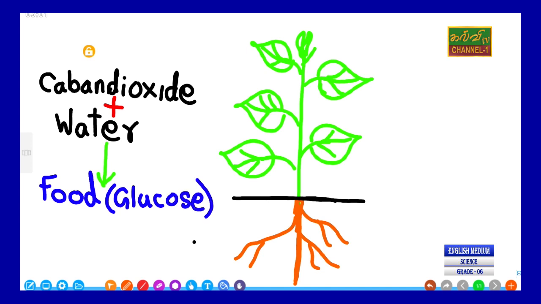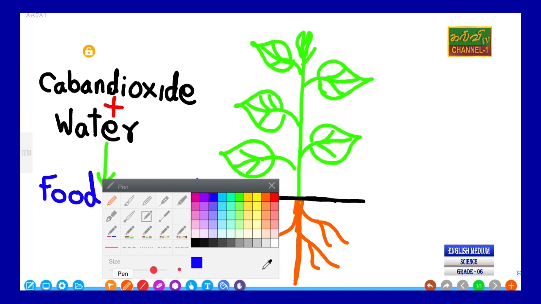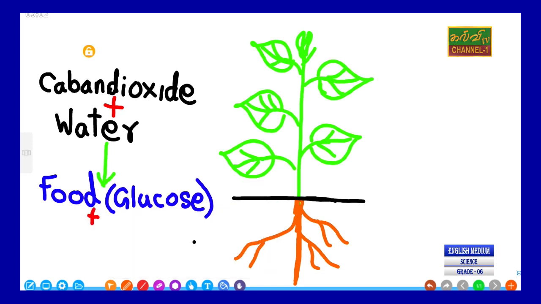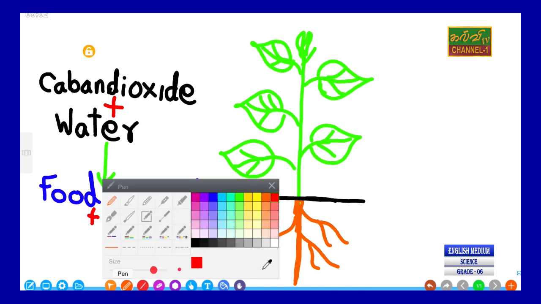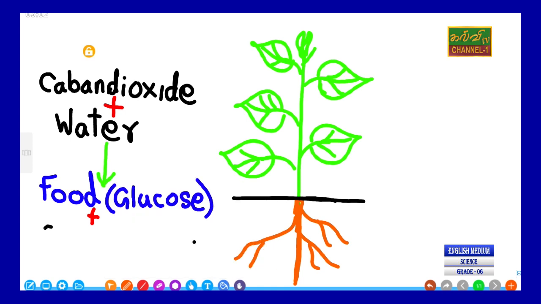In grade 6, anyway, you should know food. Another substance is also produced: oxygen gas.